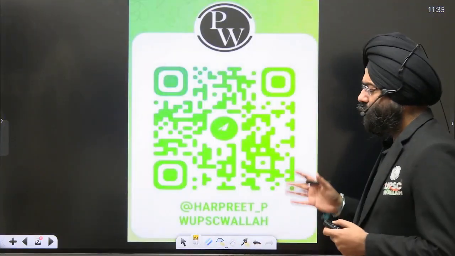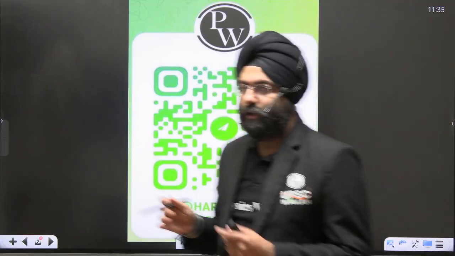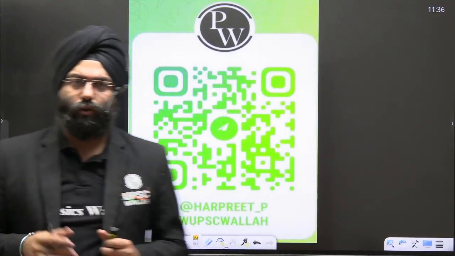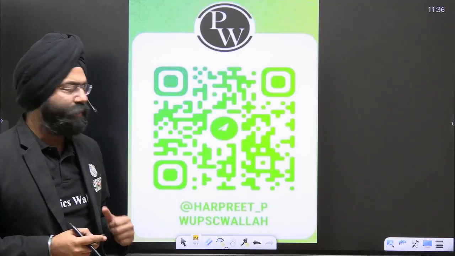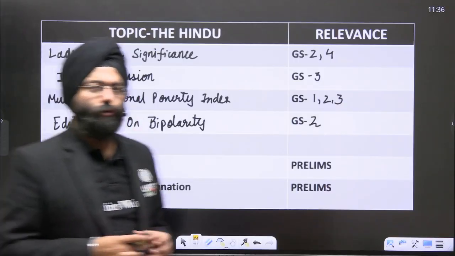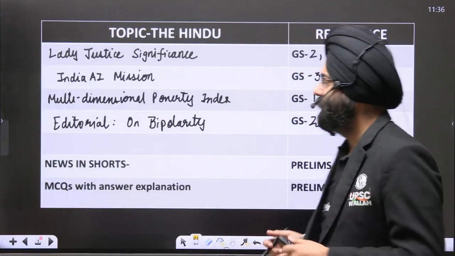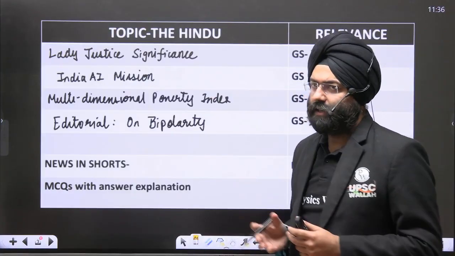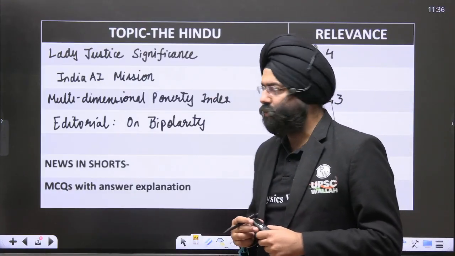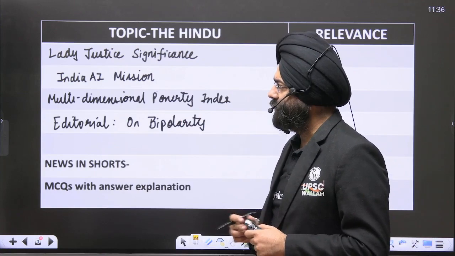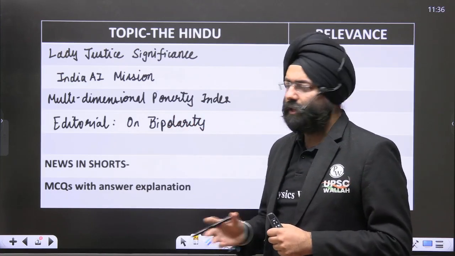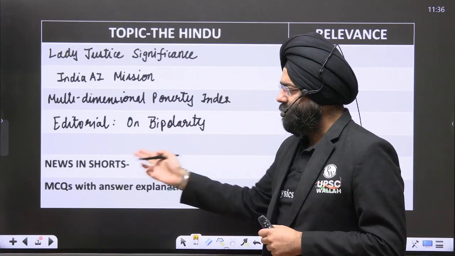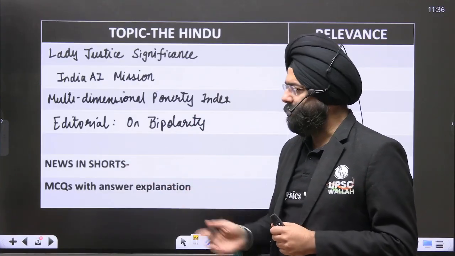Let's begin today's analysis. This is a QR code where you can find the board work done over here, along with all the other information and dimensions that you need for your preparation. What are the topics that we have taken for today's analysis? First of all, Lady Justice Significance, an article that came in the Hindu today. Then India AI Mission, the multi-dimensional poverty index, the editorial that came in the Hindu on bipolarity. Then we have the news in shorts for your prelims examination and the MCQs.